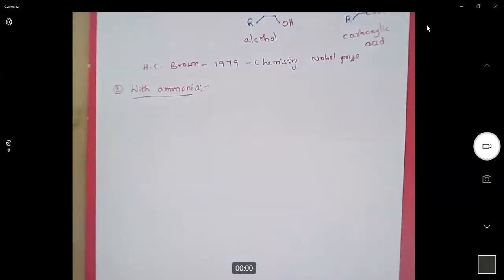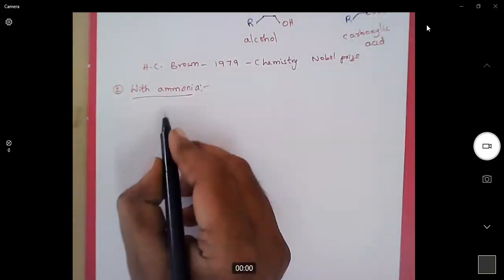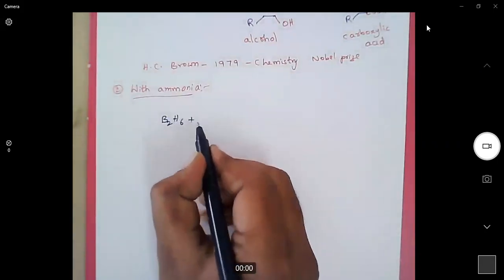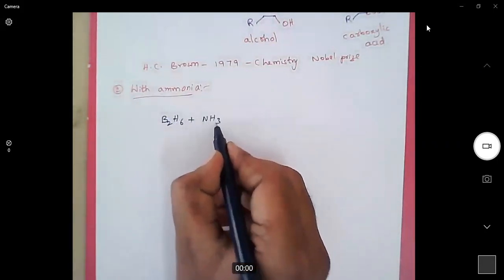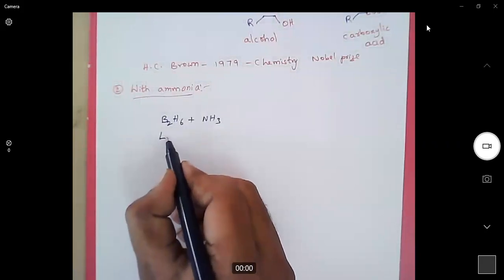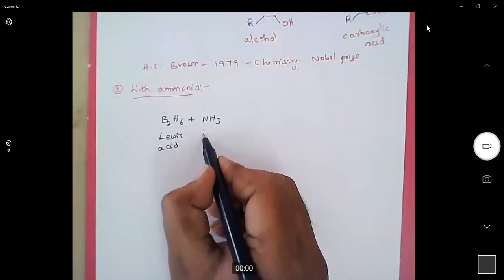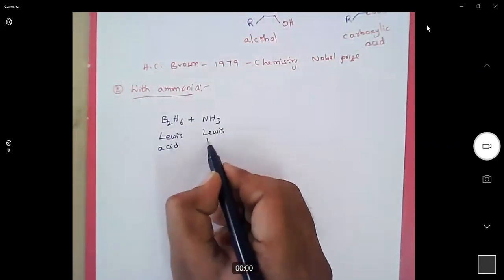When diborane reacts with ammonia, generally diborane acts as a Lewis acid, whereas ammonia acts as a Lewis base.